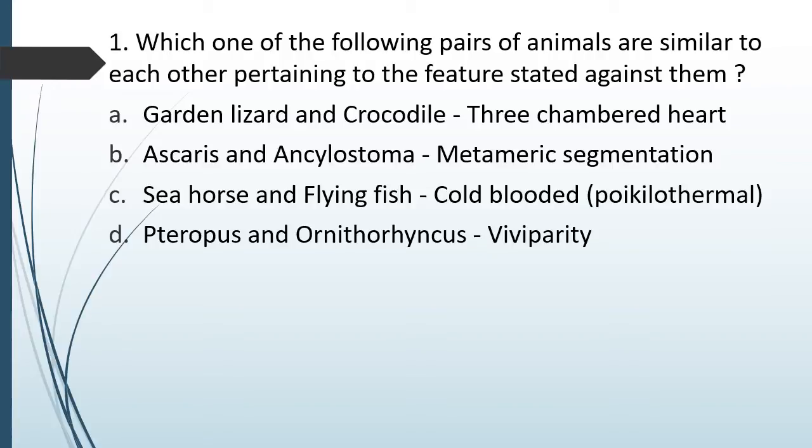The correct answer is option C, that is seahorse and flying fish. In option A, crocodile has a four-chambered heart, and in option B, Ornithorhynchus is an egg layer, that is, it is oviparous, not viviparous. So the correct answer is option C.